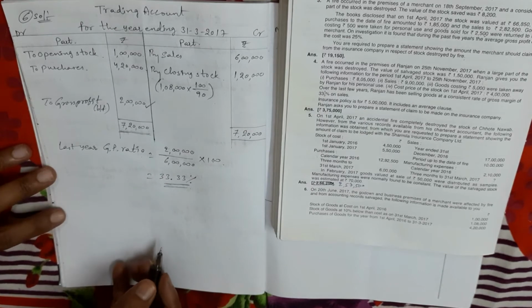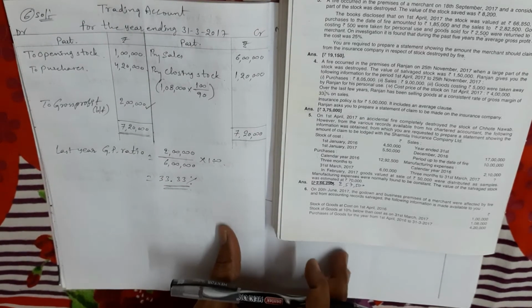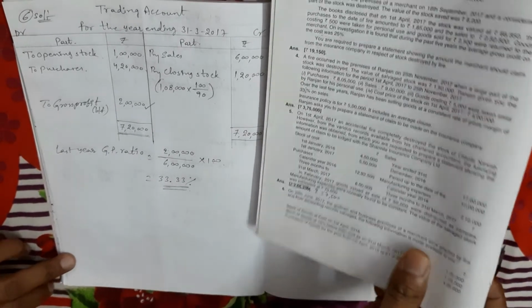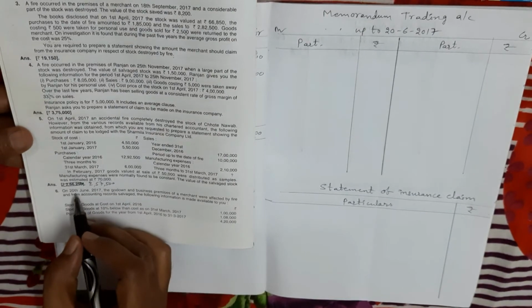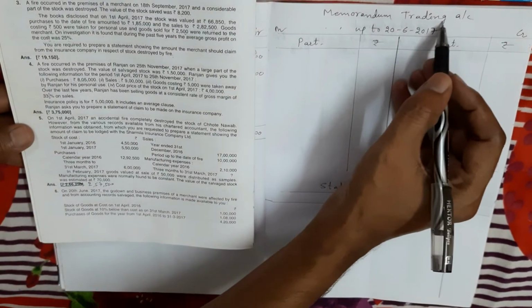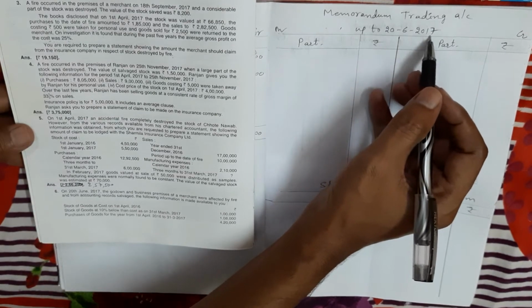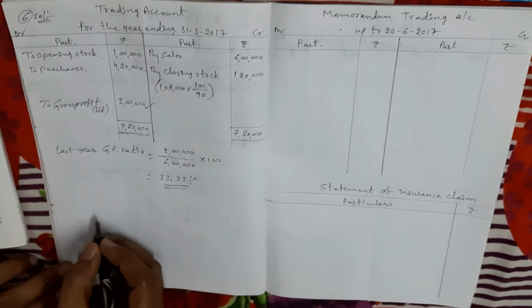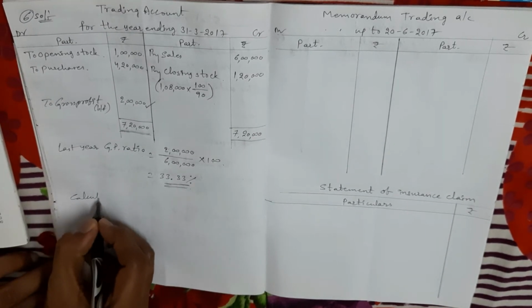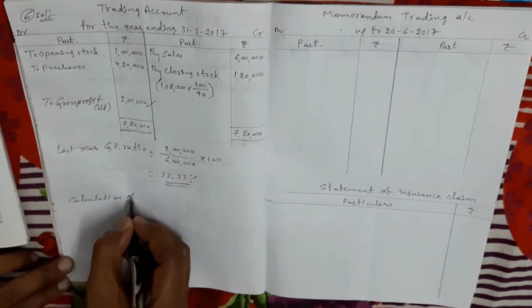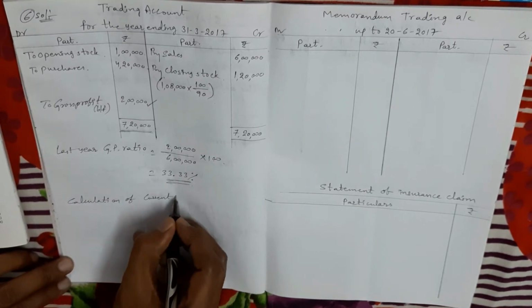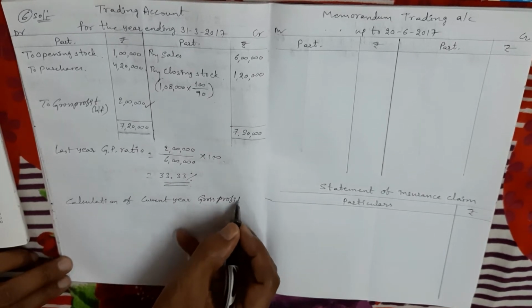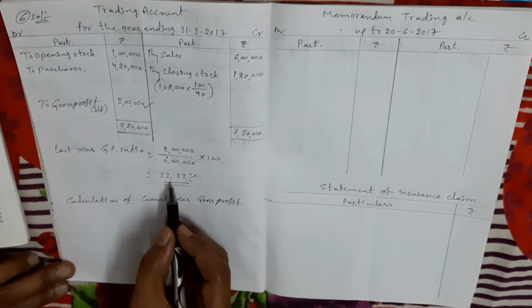Okay, next, now we follow the 5 steps. What is the first step? Identifying the fire accident date. So in this problem, what is the fire accident date? 20th June 2017. So memorandum trading account up to 20th June 2017. Next, the second point, calculation of current year gross profit with the help of last year gross profit ratio.